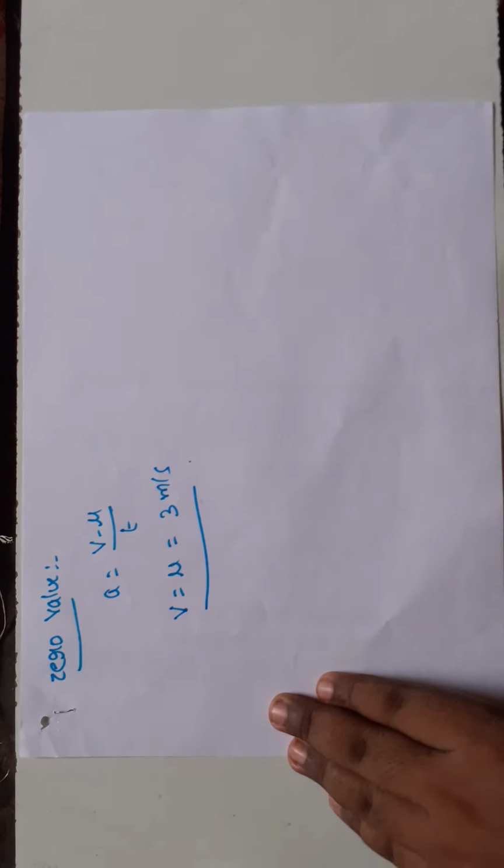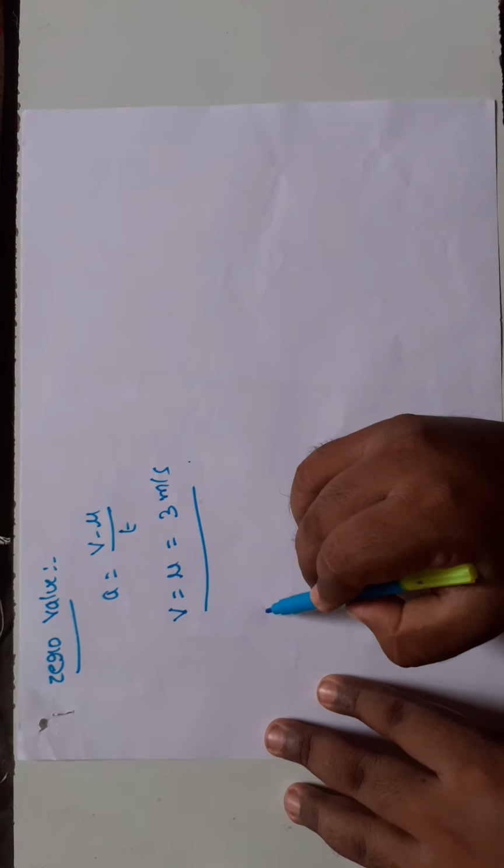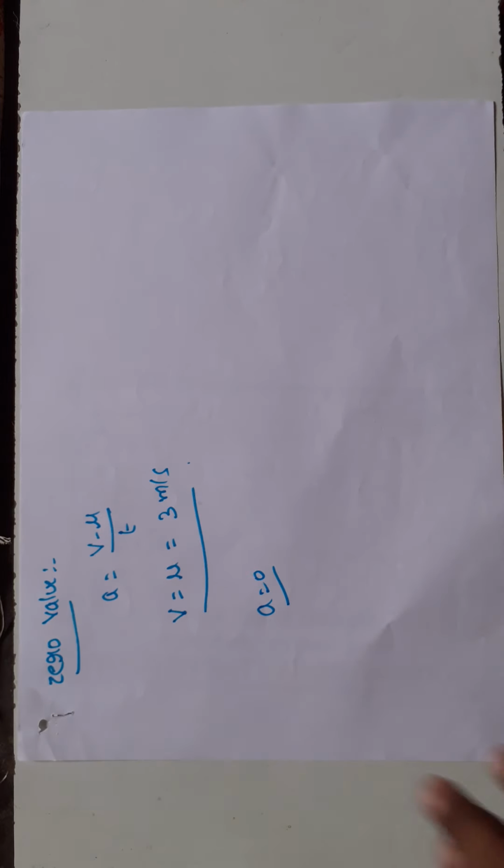In this situation, the acceleration is 0. Understand? The acceleration value is 0 because the initial and final velocities of the object are equal, so the object cannot get acceleration.